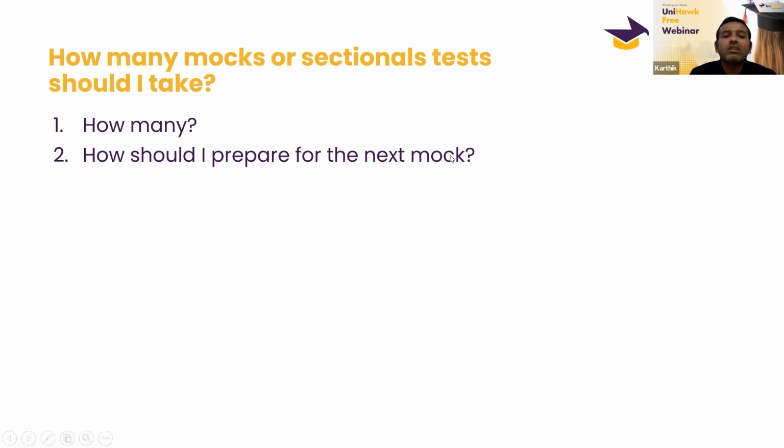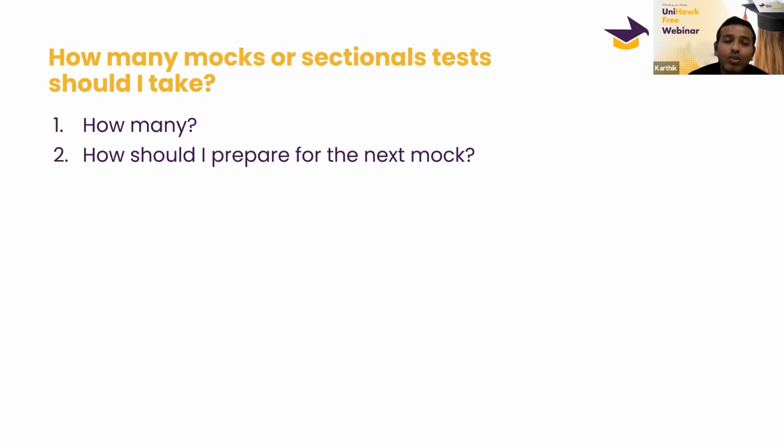Next, how many mocks or sectional tests should I take? Before that, the question is, when should we start the mock test, or when should we start the sectional test? Never ever start with the mock test directly, because as I told you, you need to know how to manage time. So for that, you have to do the sectional test. So first do the sectional test, and then do the mock test.